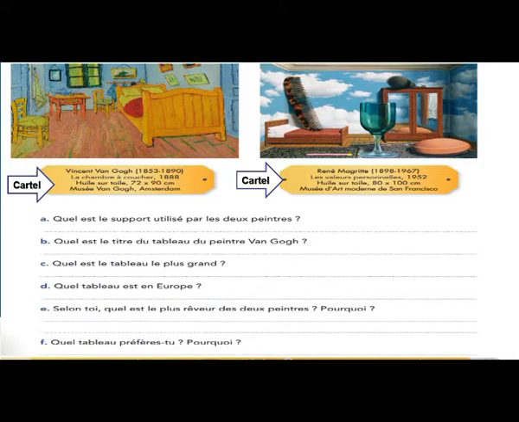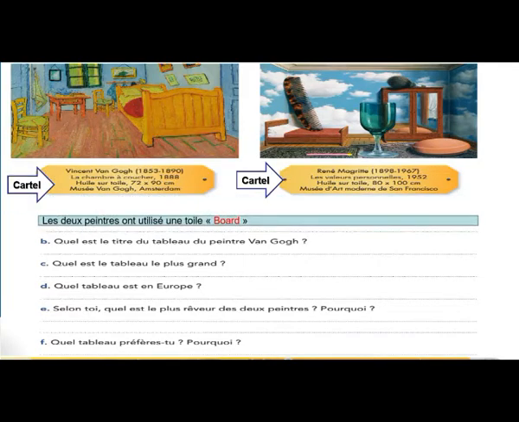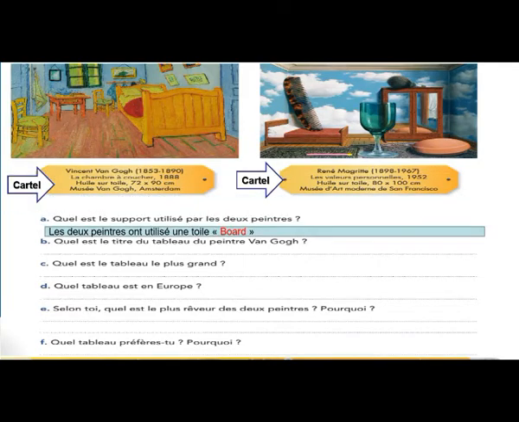Number one. Quel est le support utilisé par les deux peintres? Which material did they use for this painting? You find it where? Up in the cartel. Use it when I say quel support, which material. Utilisez une toile. You can add also l'huile. OK? Deuxième question, second one.